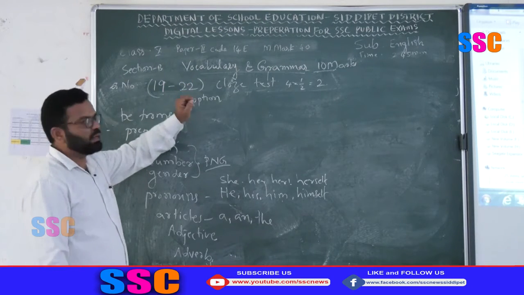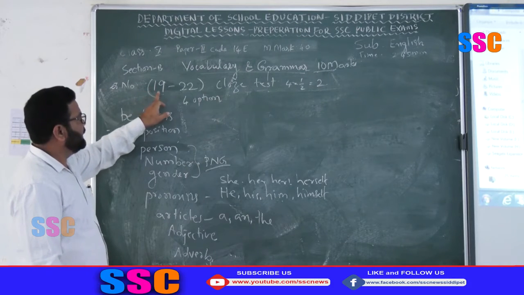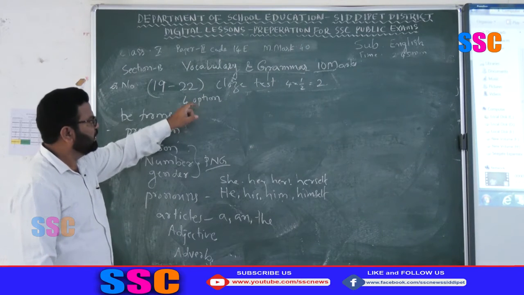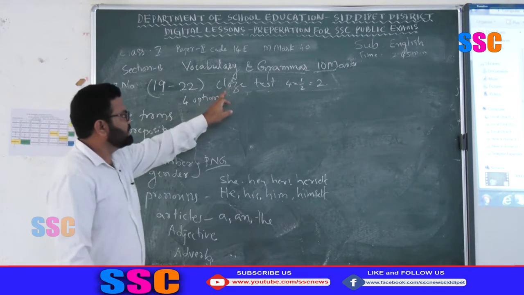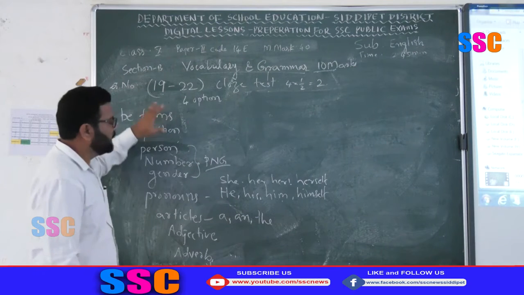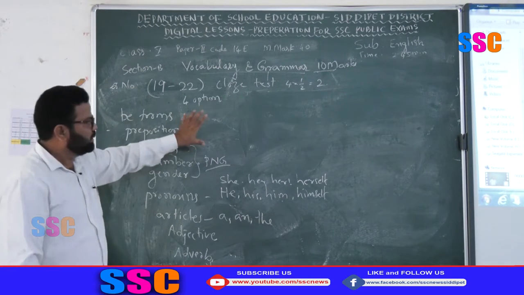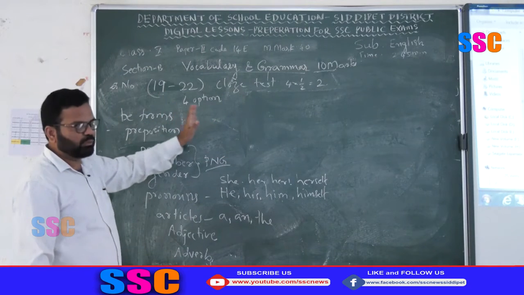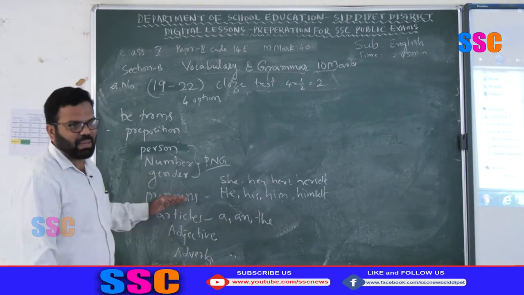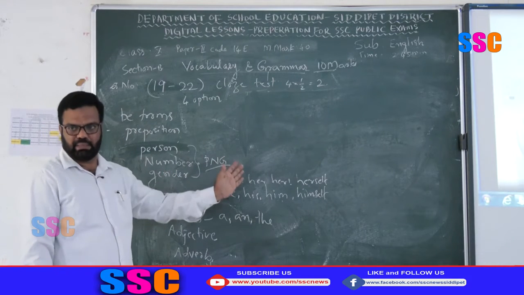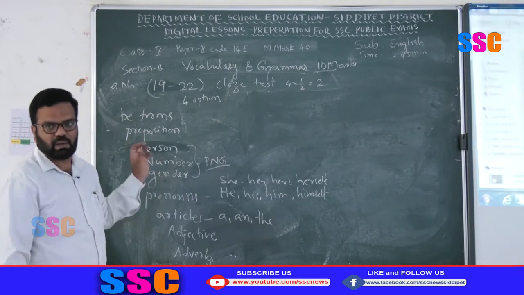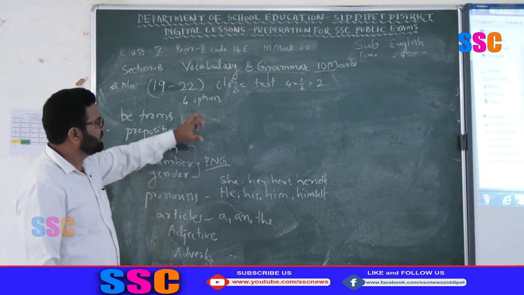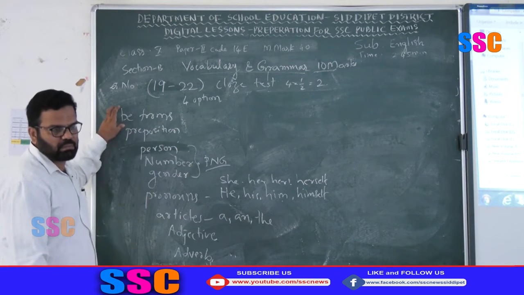In this section, vocabulary and grammar, the next questions, 19 to 22, the 4-option multiple choice questions, are the test called the cloze test, 2 marks. In this question, a small paragraph is given. In this paragraph, 4 fill in the blanks are given, numbered 19, 20, 21 and 22. Then below the passage, 4 options A, B, C, D. You have to choose the correct option. What is tested in this passage? You know, the be forms.